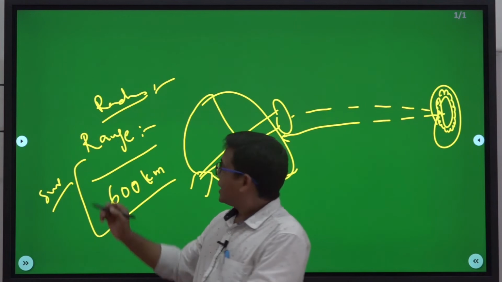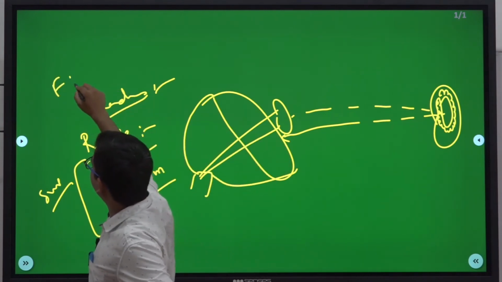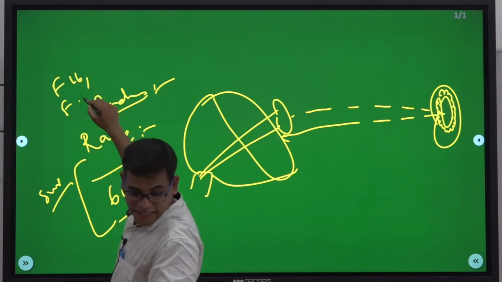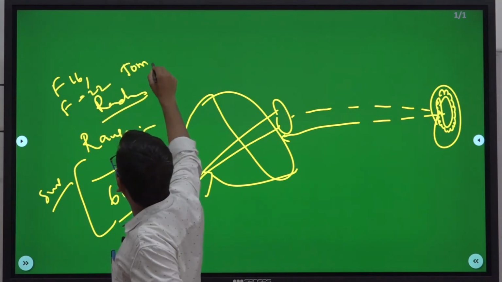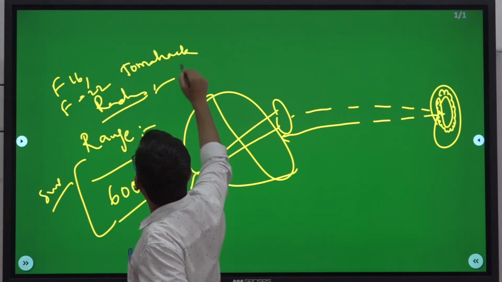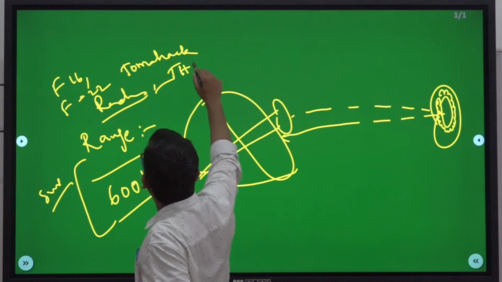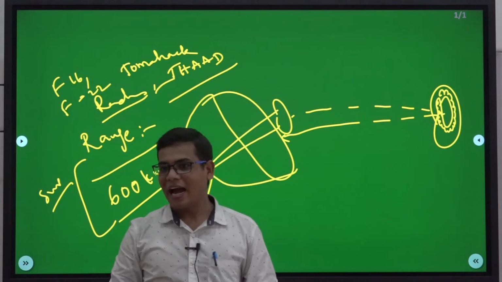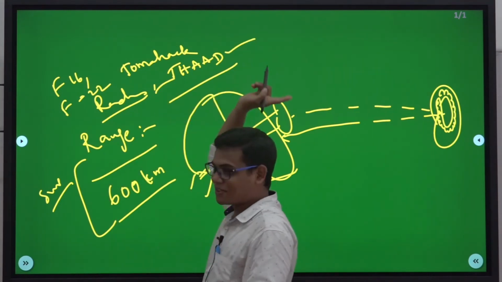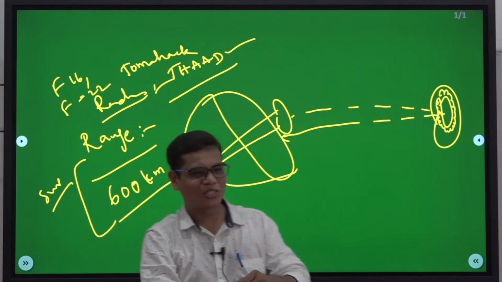Now it can neutralize the F-16, F-22, Tomahawk, THAAD. These are all United States of America's systems. And THAAD was asked in prelims, I think in the year 2017.